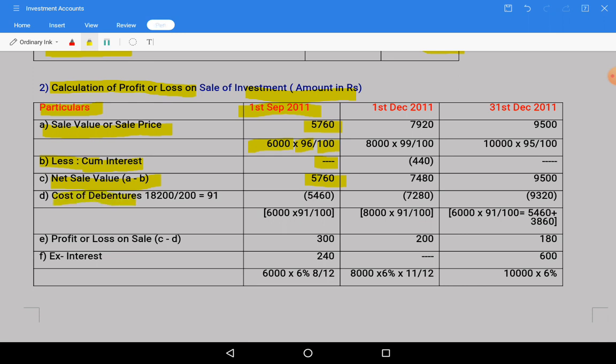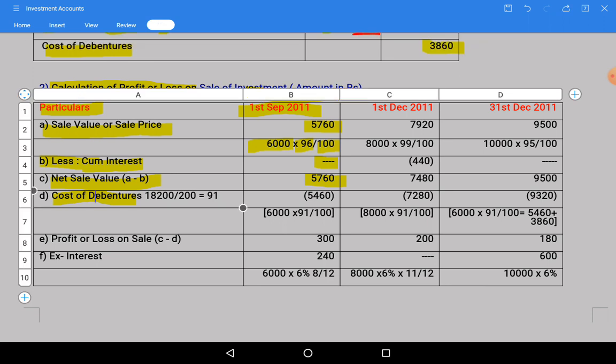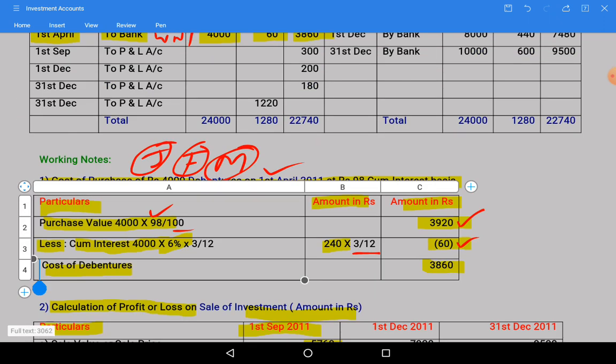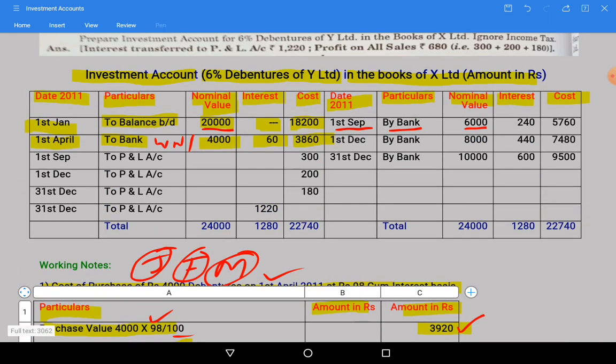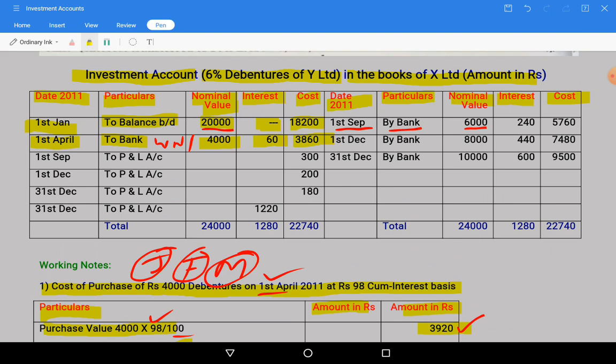Cost of debentures. We are treating these debentures as sold from the original holding, as the question is silent about this. So we are assuming that we are following the FIFO method. The original holding we have is 20,000, costing 18,200. These are for 200 units.